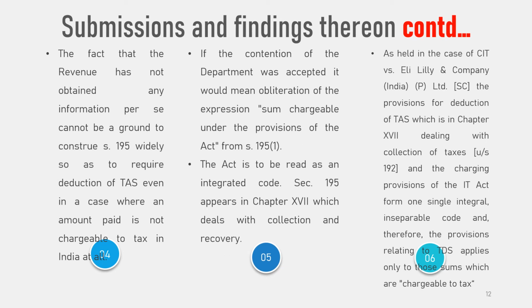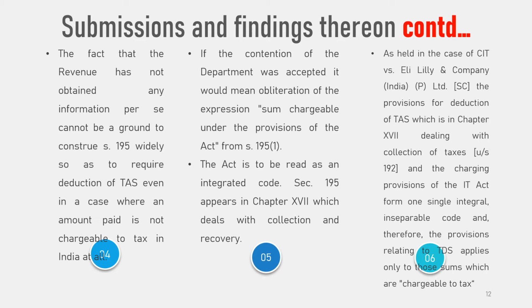While interpreting a section, one has to give weightage to every word used in that section. While interpreting the provisions of the IT Act, one cannot read the charging sections of that Act dehors the machinery sections. The Act is to be read as an integrated code. Section 195 appears in Chapter 17, which deals with collection and recovery.